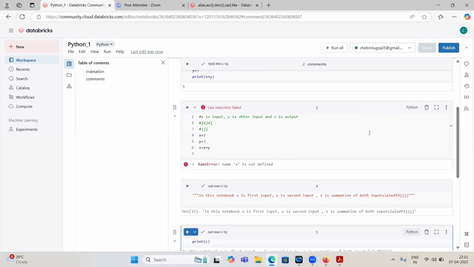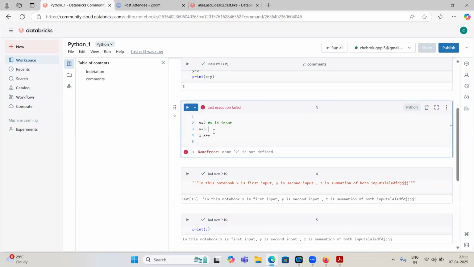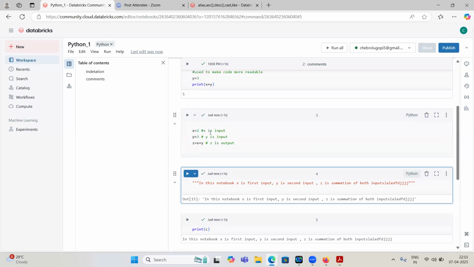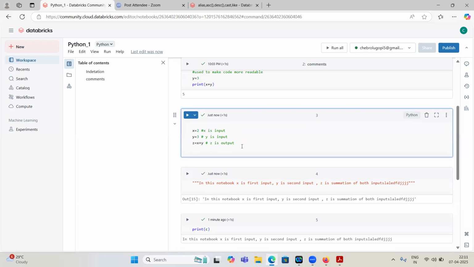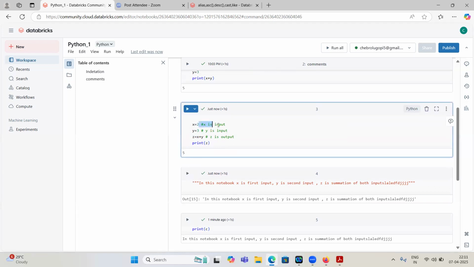And also we can use comments here. I mean, you have written some x equal to 2 here, so here we can add a comment also. x is input. I am removing everything. Okay, x is input. Here also you can write y is input. Here also you can write z is output. So these are called inline comments. And then print z. So print z, 5. So 5 is displayed, right? So these are called inline comments.